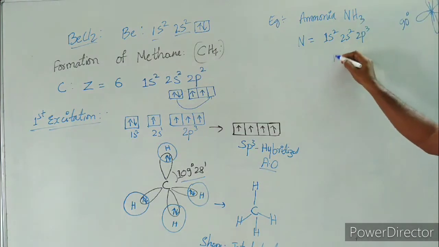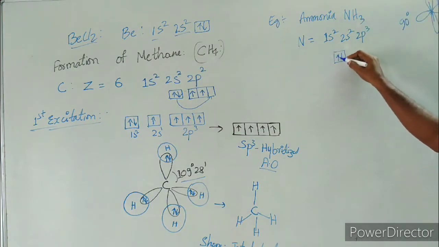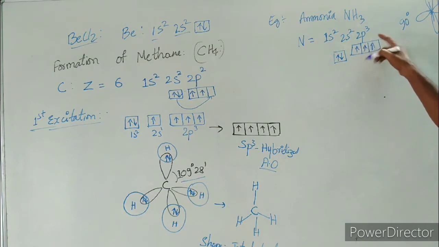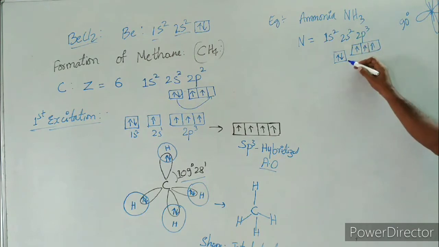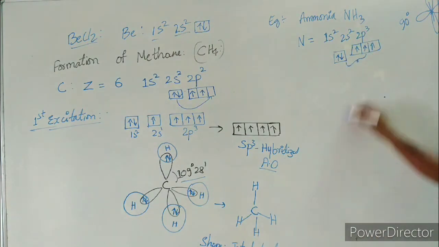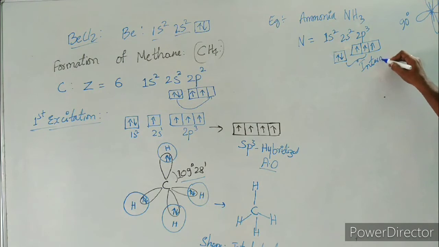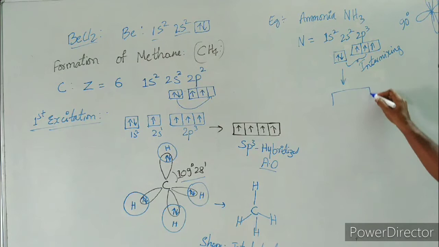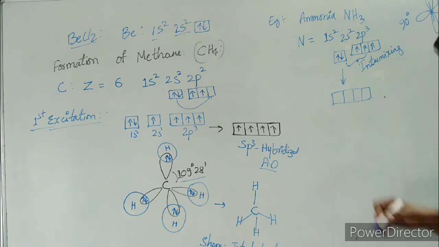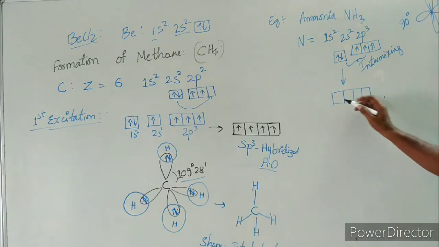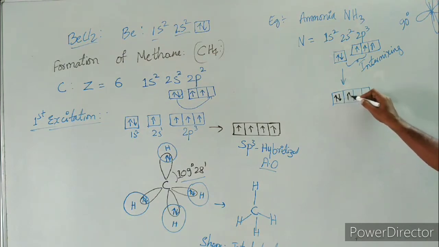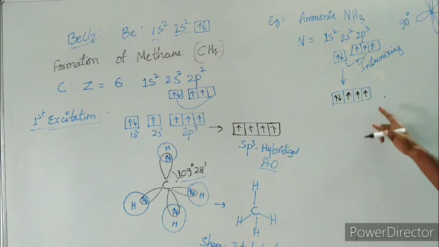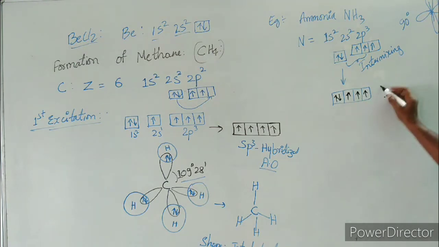So here, even though nitrogen is having 3 unpaired electrons like this, which are required for bonding with 3 hydrogens, still this will undergo intermixing. And after undergoing intermixing, what happens? It is going to form 4 hybridized atomic orbitals, in which one of the orbitals is paired up and the 3 are unpaired.